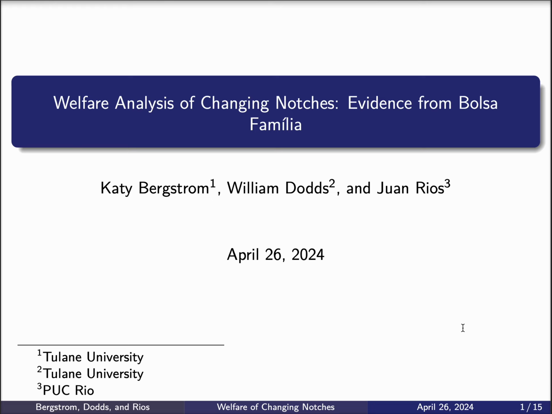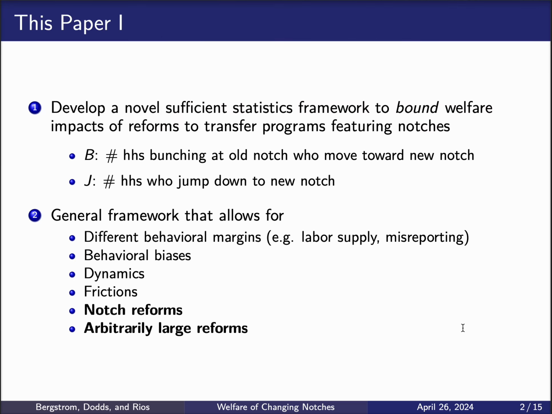So in this paper, we develop a welfare analysis of change in notches using evidence from the Bolsa Família program. We actually do two things in this paper. The first one is that we develop a novel sufficient statistic framework to bound the welfare impacts of reforms that change notches, right? And we show that there are two sufficient statistics in such settings.